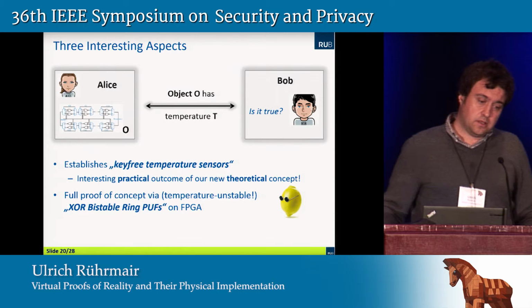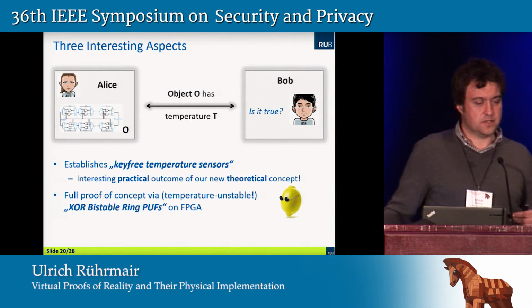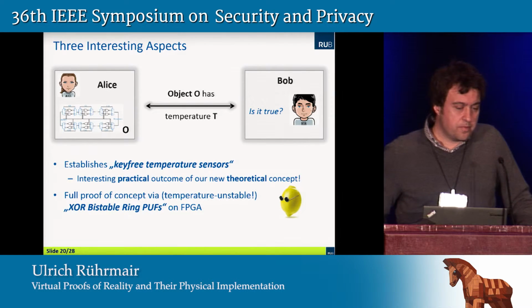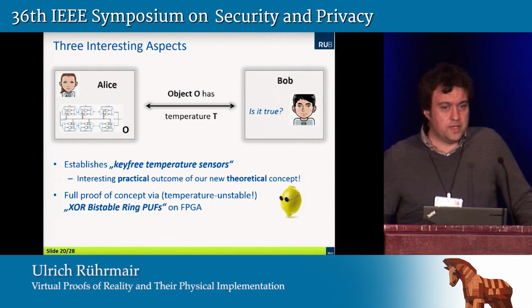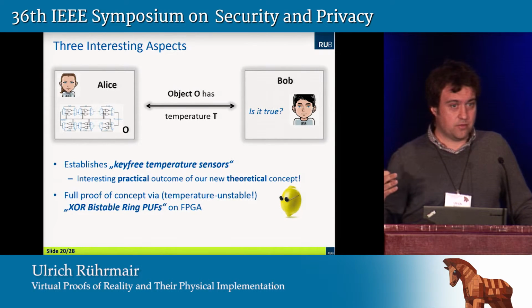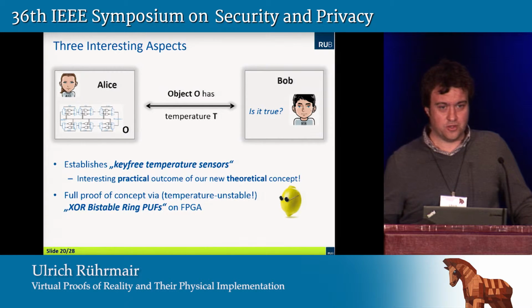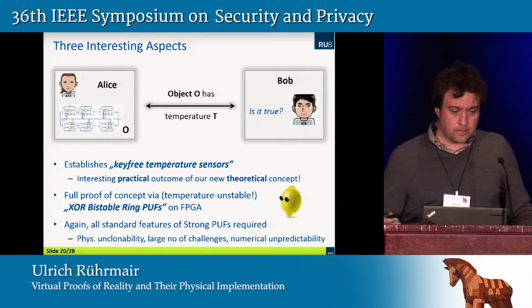Second interesting aspect, we did a full proof of concept on FPGAs via so-called XOR bistable ring PUFs. This is a strong PUF variant that is known, or perhaps even notorious, in the PUF community for being rather temperature unstable. But in that case, we're turning this known weakness of the bistable ring PUF into an advantage. We're turning it into something good. We're really turning lemons into lemonade here.